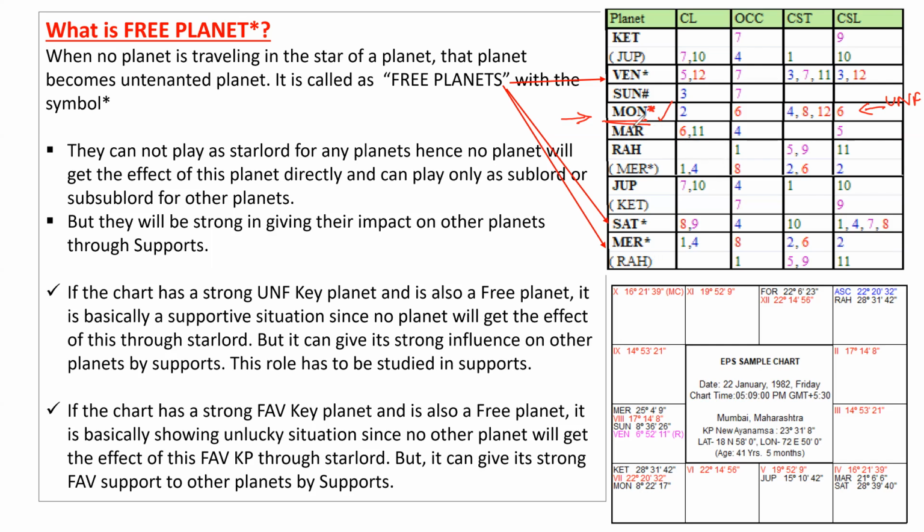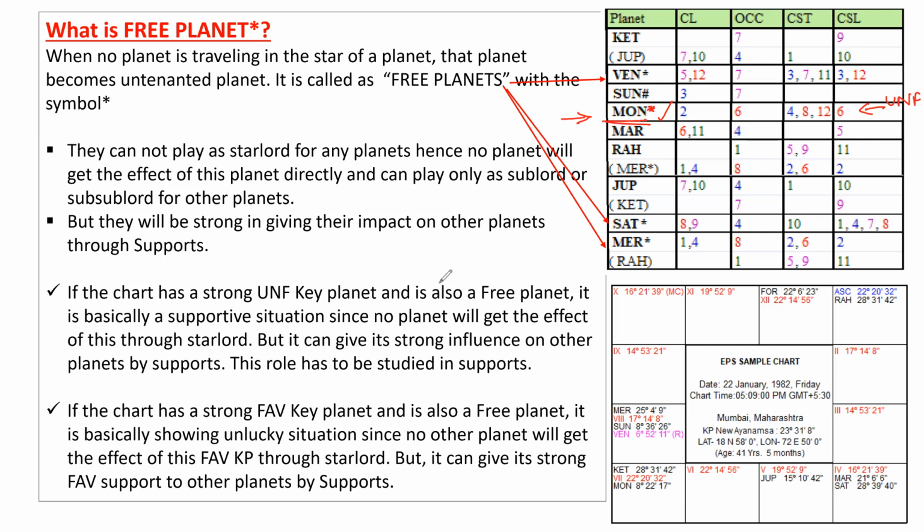It means the planet in the Rasi of Moon, the planet conjoined with Moon, the planet aspected by Moon, and the planet in whose Rasi Moon is. So these support planets will get the impact of the Moon. The unfavorable signification will give the impact to those support planets.